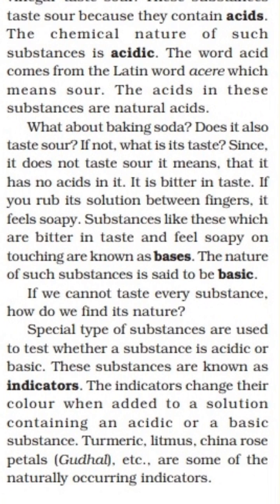The indicators change their color when added to a solution containing an acidic or basic substance. What is the use of an indicator? It changes the color when added to a solution which contains an acidic or basic substance. Turmeric, litmus, china rose petals are some of the naturally occurring indicators.